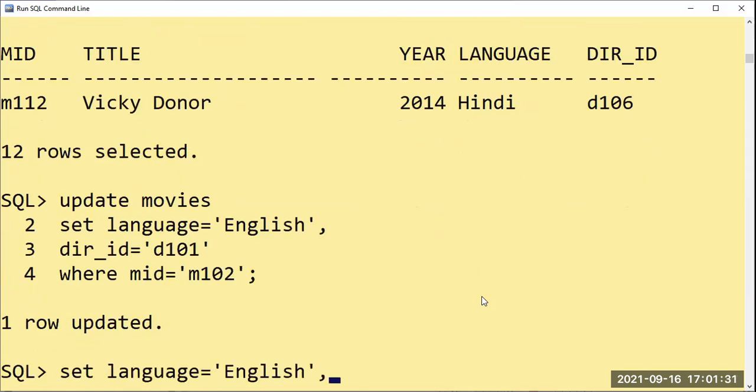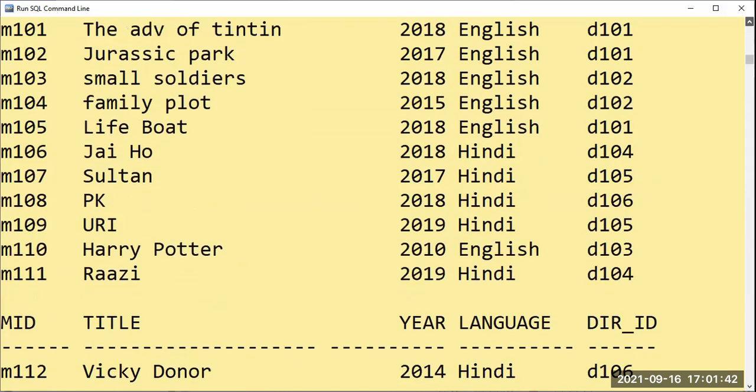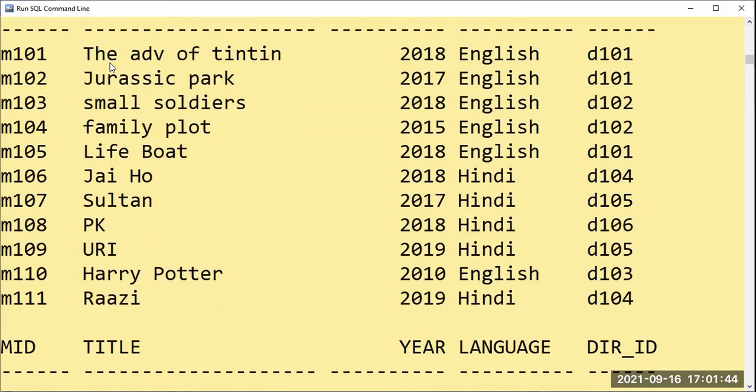What did I do? I have changed the language. For the language, it was D101, so I have to give Hindi. So I have given it there. So let's select star from movies. Now let us see. Yeah, completely correct.